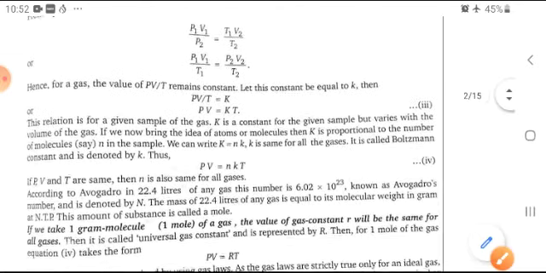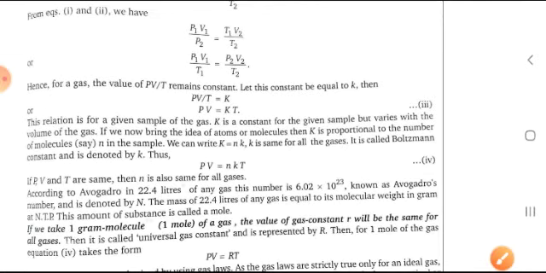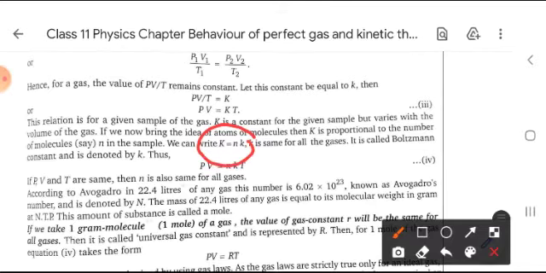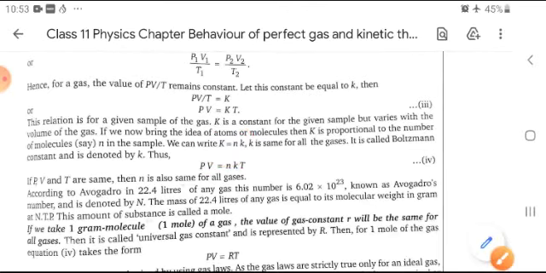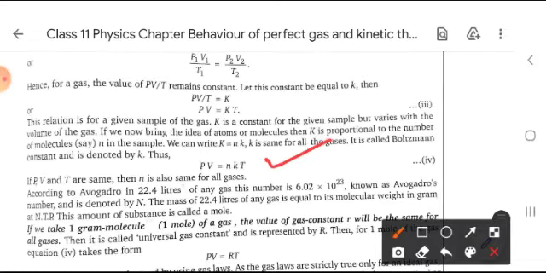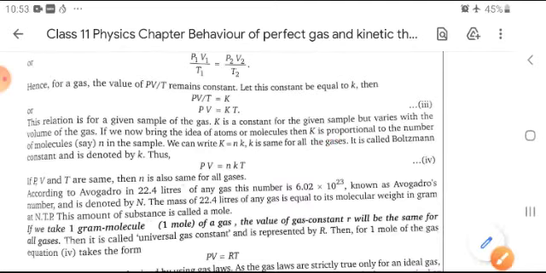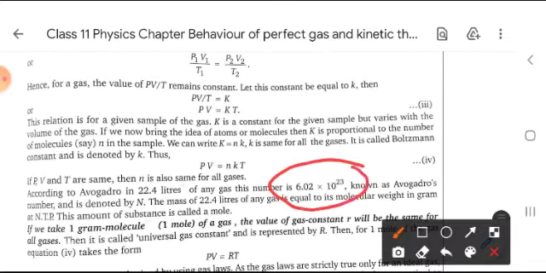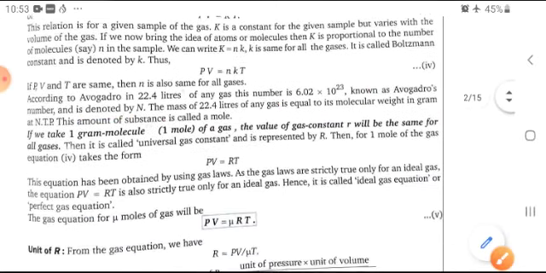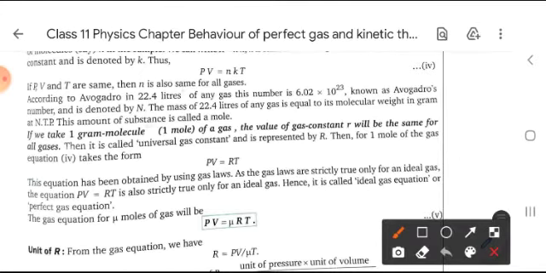That constant is called K, and capital K is taken as small n into K, where small n is the number of molecules in the gas. At normal temperature and pressure, the volume is 22.4 liters for any gas, and the number of molecules is 6.02 into 10 to the power 23, which is called the Avogadro number and denoted by capital N. So the above equation can also be written in the form of the ideal gas constant, that is PV is equal to RT, where R is equal to K upon N.